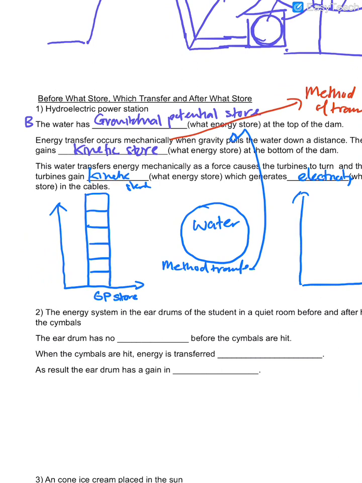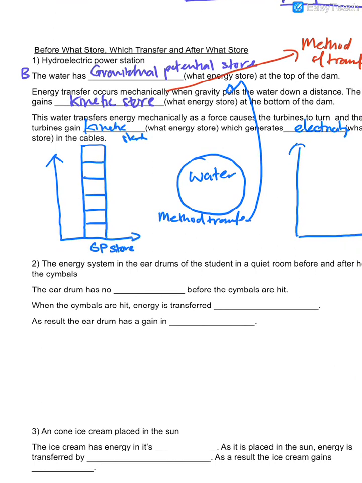Okay. So not all the gravitational store becomes electrical in the end. So over here, let's say for example, 2 units lost to internal store of surroundings. Okay, so what does this mean? That means 2 units of energy become thermal energy lost to the surroundings, correct? Because of friction in the pipes.